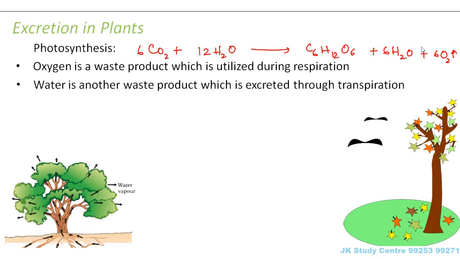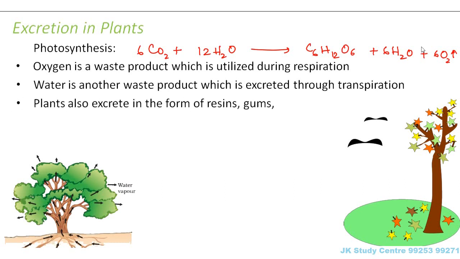Similarly, water is another waste product which is produced here. So how do we get rid of that water? That water is excreted through transpiration. I talked about transpiration. It is nothing but loss of water from the stomata on leaves in the form of water vapor. So that is how the water is also excreted.